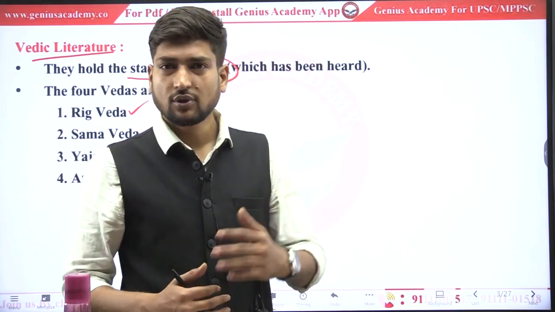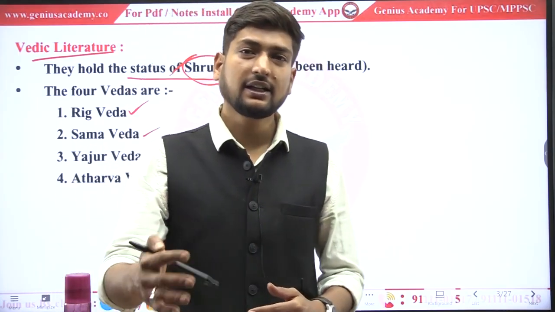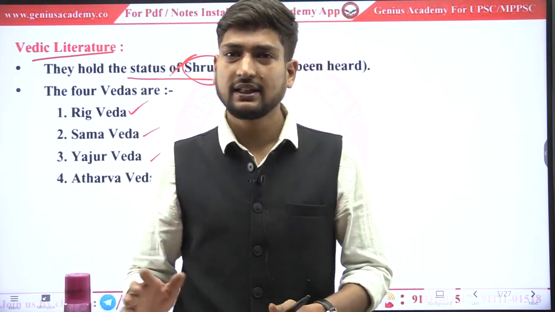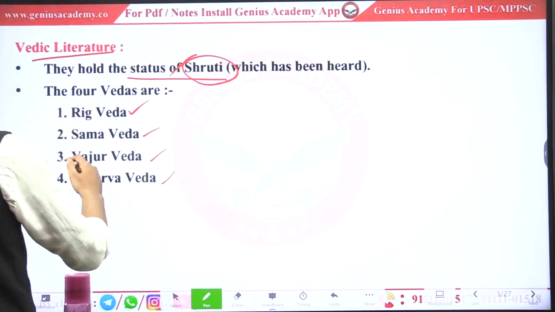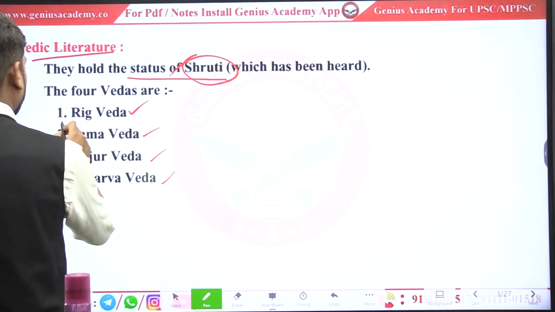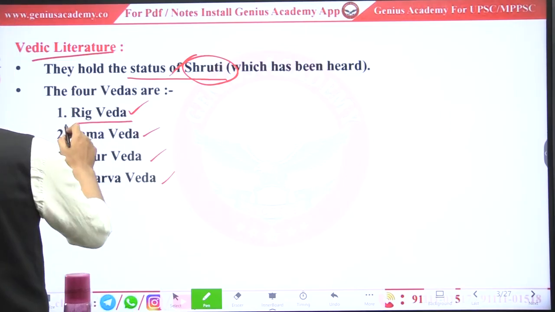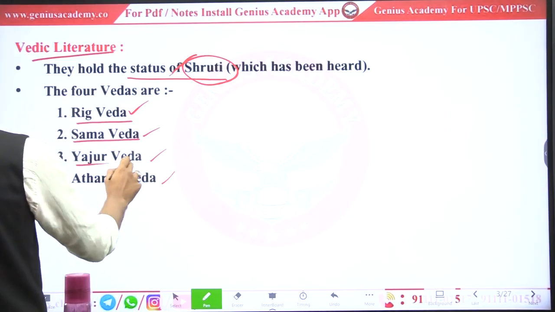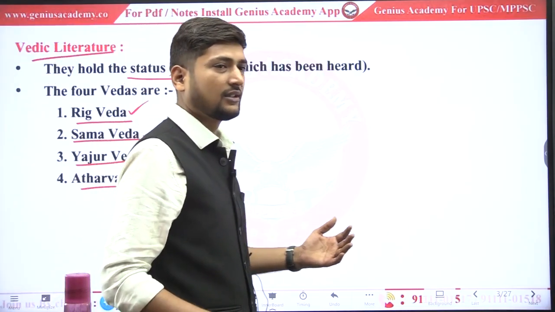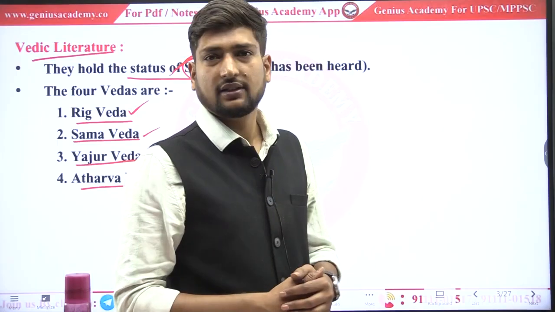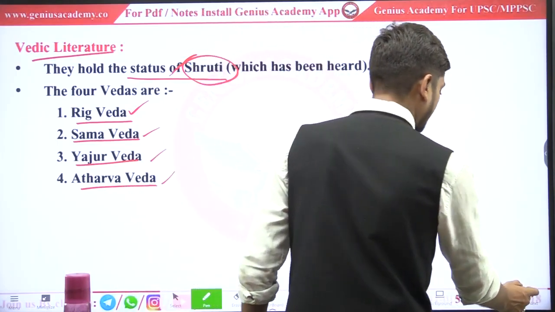We have seen so many changes, but in the later period these documents are in written form. First one, that is Rig Veda, it is the main Ved, then Samved, Yajurved, Atharvaved. So these are the four Vedas given in our Vedic period.